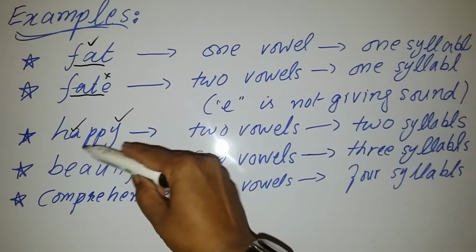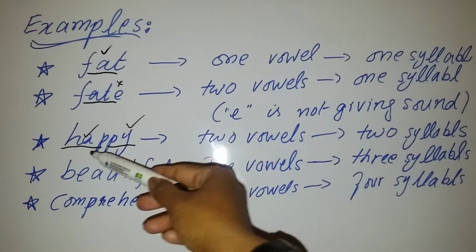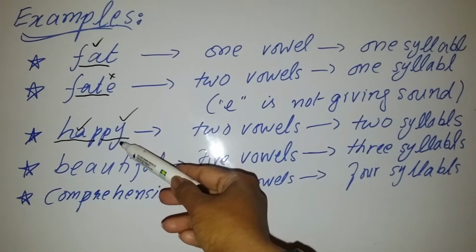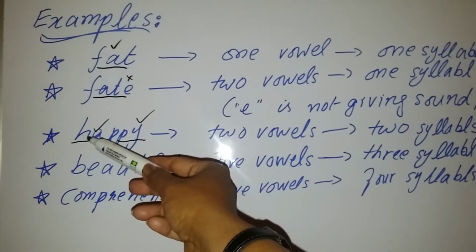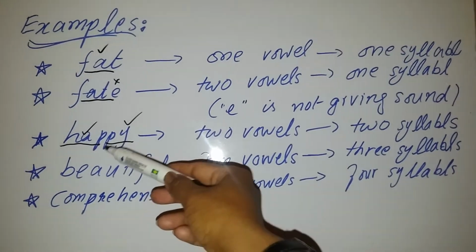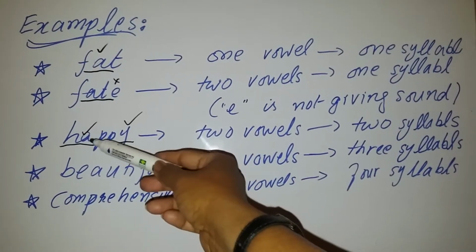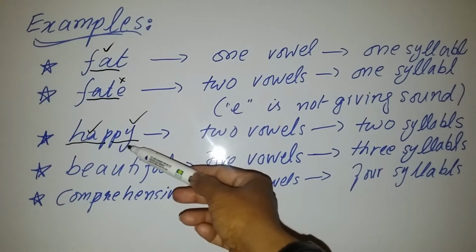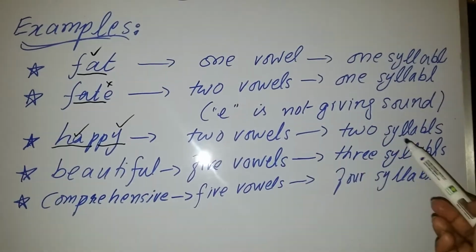If we divide this word into different units, this will be the first unit and this will be the second unit. In the first unit, A is a vowel, and in the second unit, Y is a semi vowel, and they are giving the sound hap and py. If you find these types of words where two consonants are written, you will put one consonant in the first part and the second consonant in the second part. Happy: two vowels and two syllables.